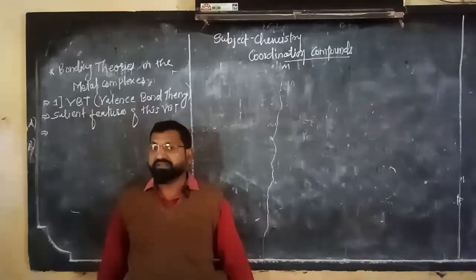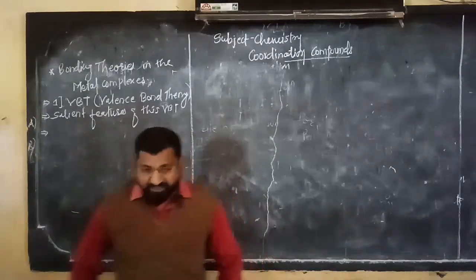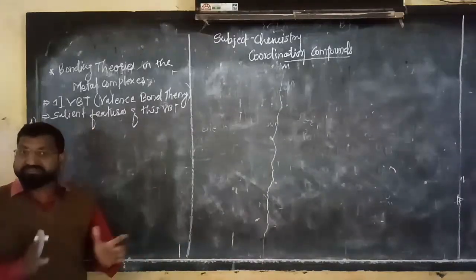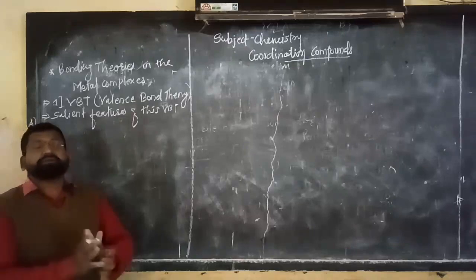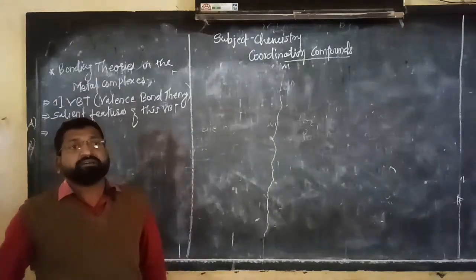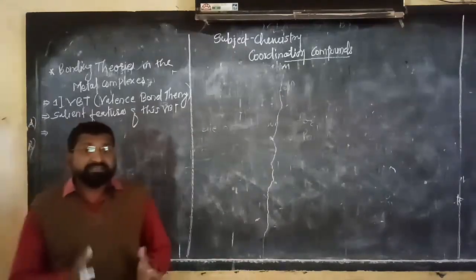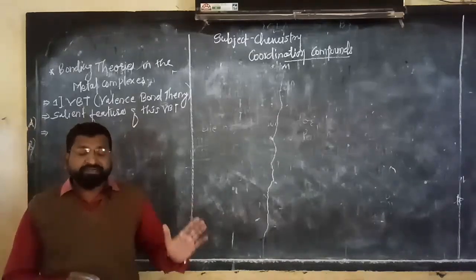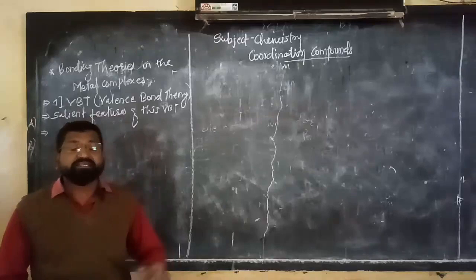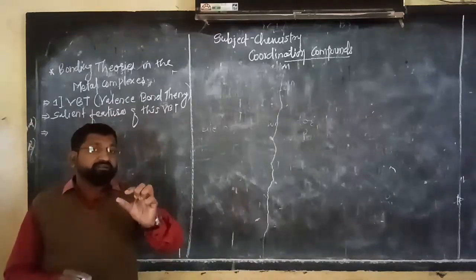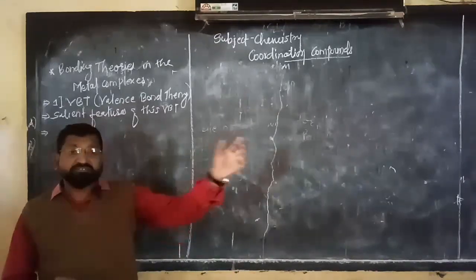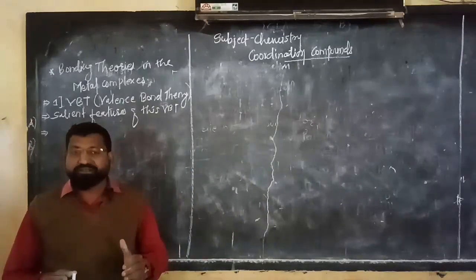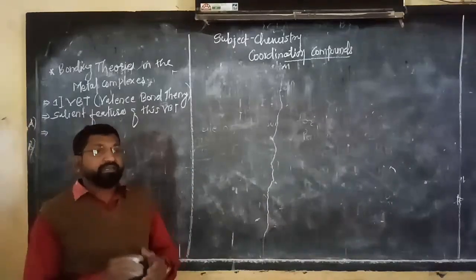According to VBT, the central metal atom or ion, which is nothing but your metal, exhibits some vacant orbitals, and into those vacant orbitals the ligands surrounding it donate their lone pair of electrons.